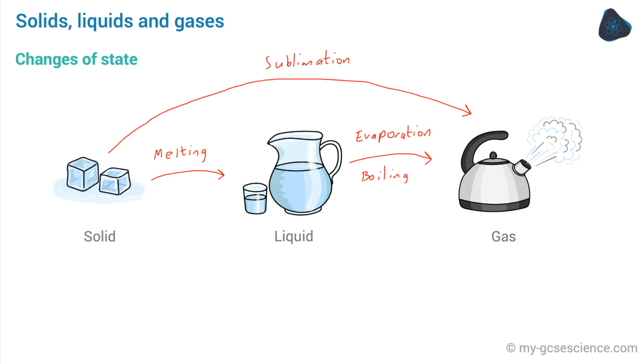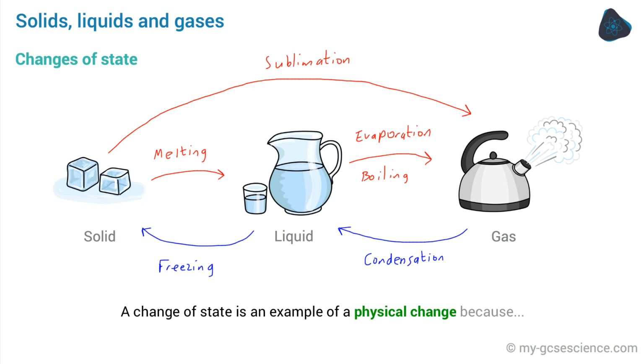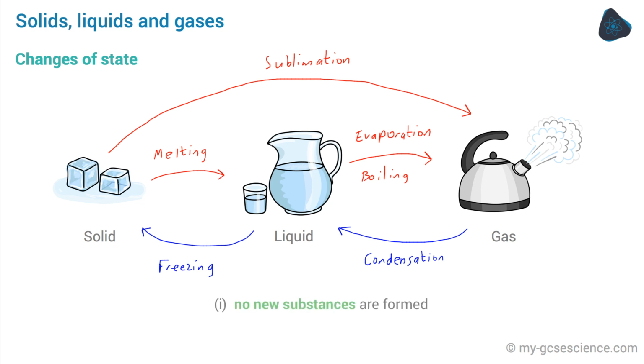Going in the opposite direction, when we decrease the internal energy of a gas, at a certain point it will condense to form a liquid, and likewise, decreasing the internal energy of a liquid can cause it to freeze and become a solid. A change of state is an example of a physical change. When a substance undergoes any one of the above processes, no new substances are formed, and the change can be easily reversed by changing the internal energy of the system through the addition or removal of heat energy.